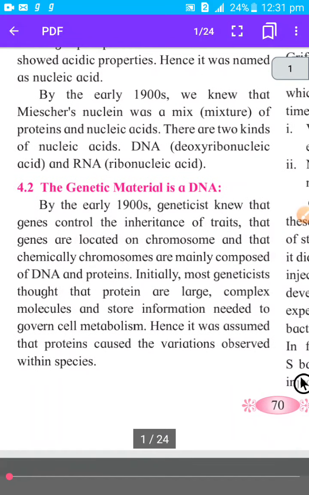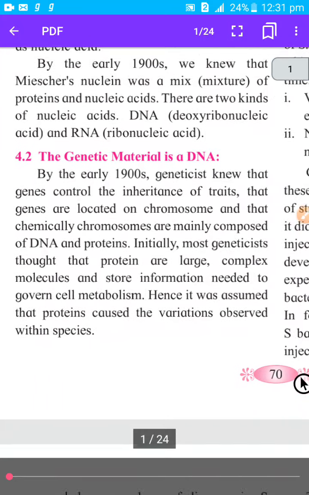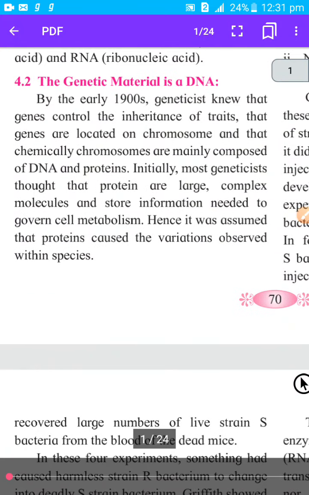By the early 19th century we knew that Miescher's nuclein was a mixture of proteins and nucleic acid. Then there are two kinds of nucleic acid, DNA and RNA. Afterward many scientists tried to prove that DNA is a genetic material. Some important experiments are given in your textbook, and we have to study that. By the early 19th century, geneticists knew that genes control the inheritance of traits, that genes are located on chromosomes, and that chemically chromosomes are mainly composed of DNA and protein.